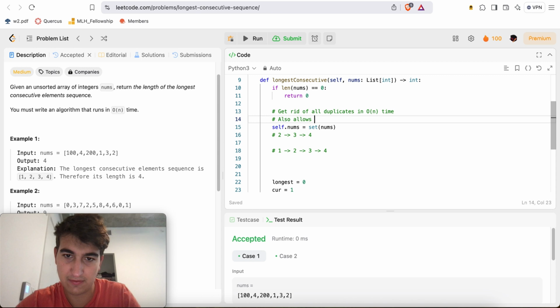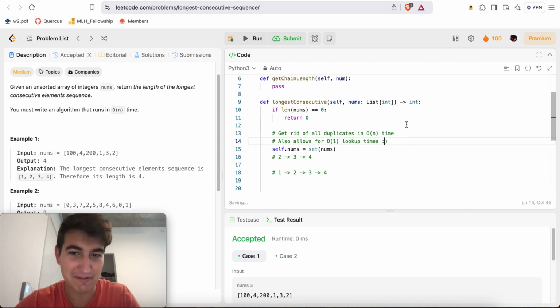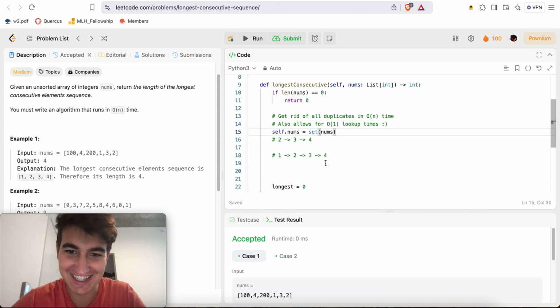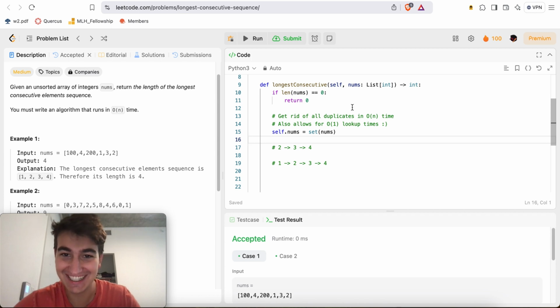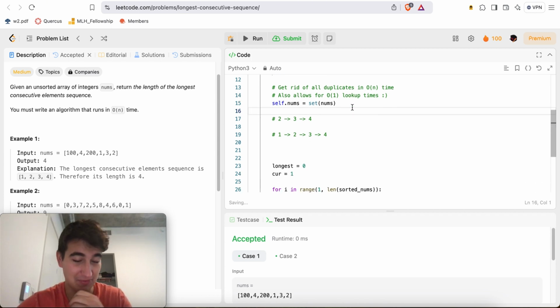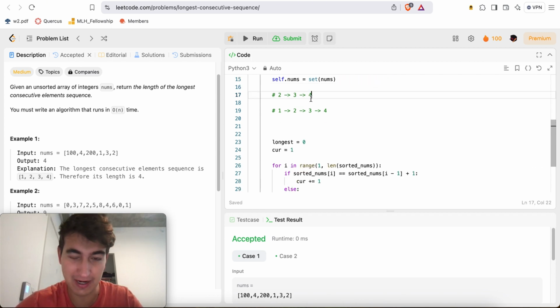It also allows for O of 1 lookup times, smiley face. Maybe we can make it this smiley face. Actually, I like this smiley face more. This is my favorite smiley face. Okay, that's just a silly little preference. And by the way, sorry for my voice. If it is weird or I'm coughing a little bit, I'm still a little bit sick.